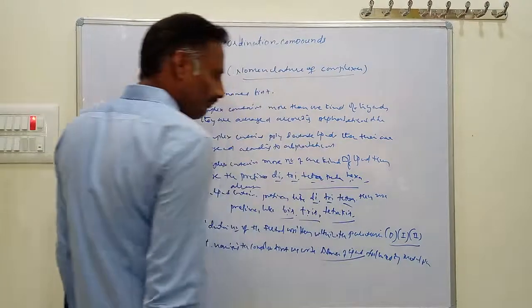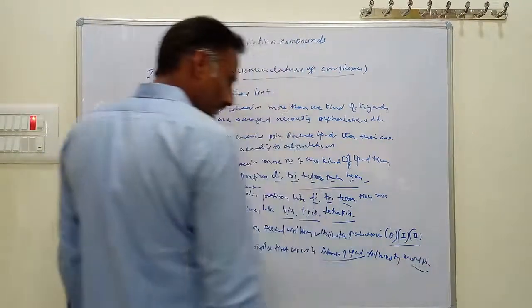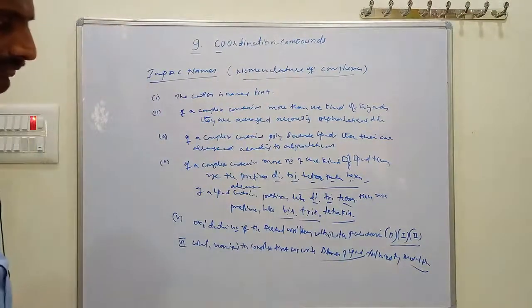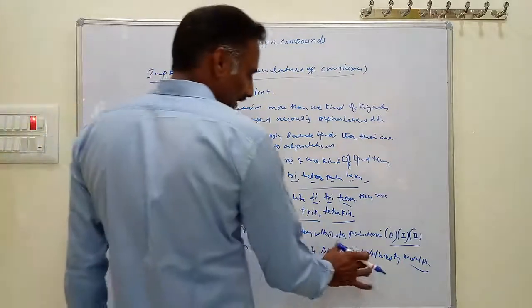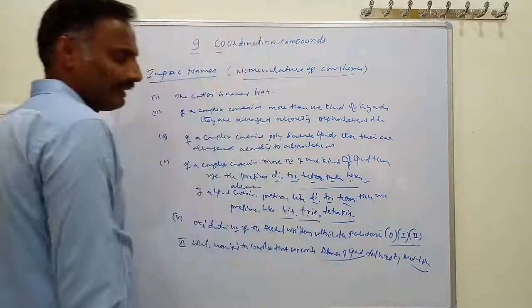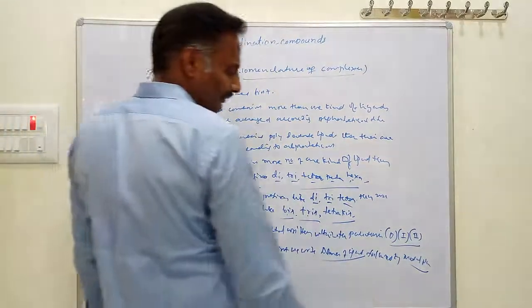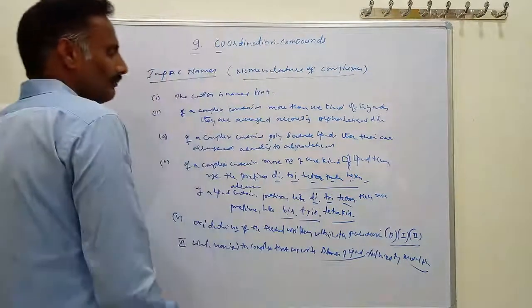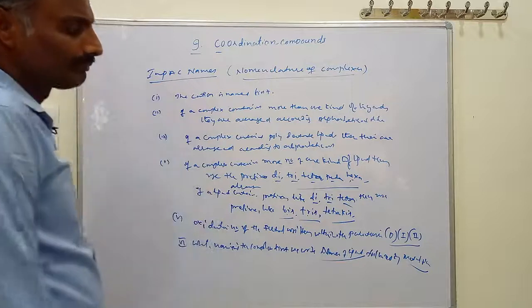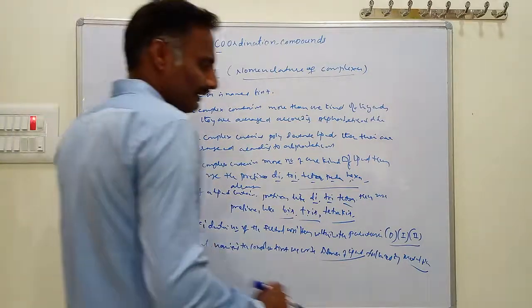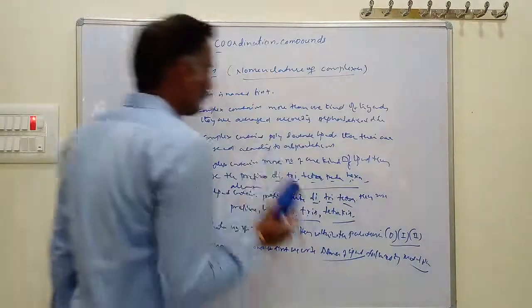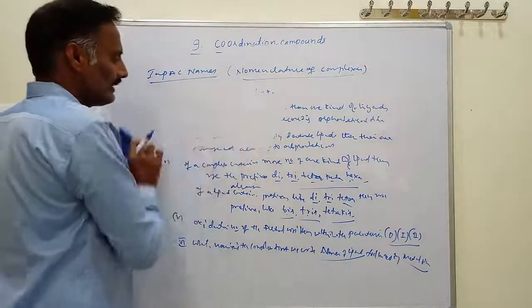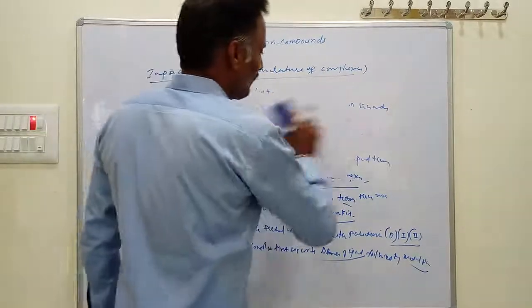The metal name comes at the end of the IUPAC name. First we write the names of the ligands, then the metal name, and after the metal name we write the oxidation state of the metal. Based on these rules, we write the IUPAC names of coordination compounds, and it is very easy.